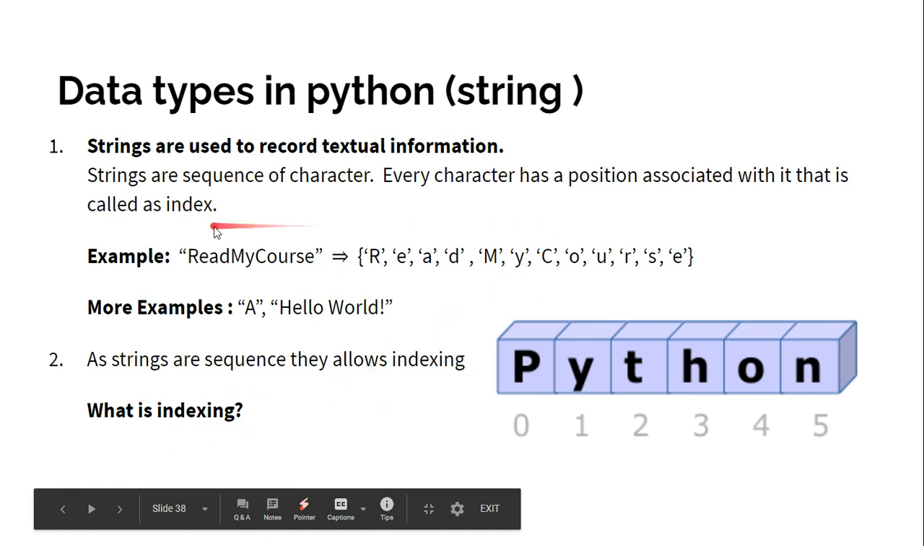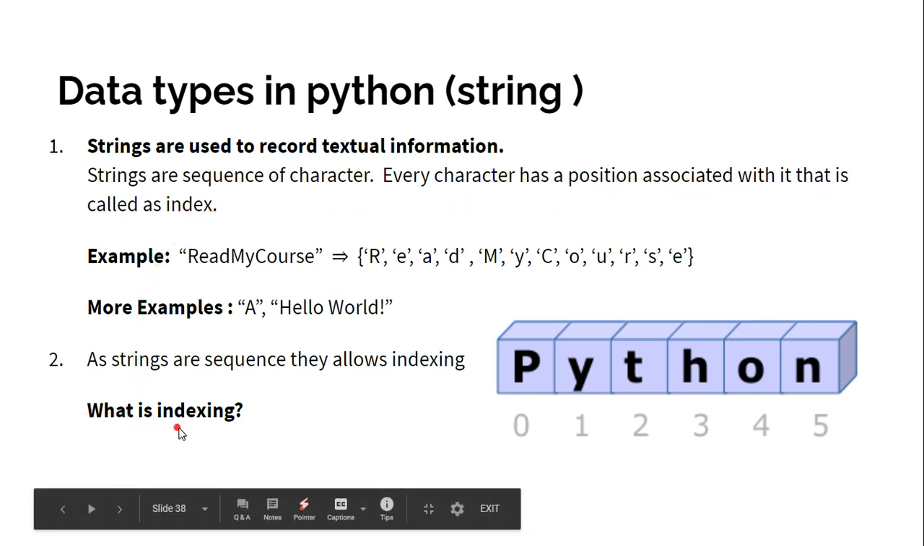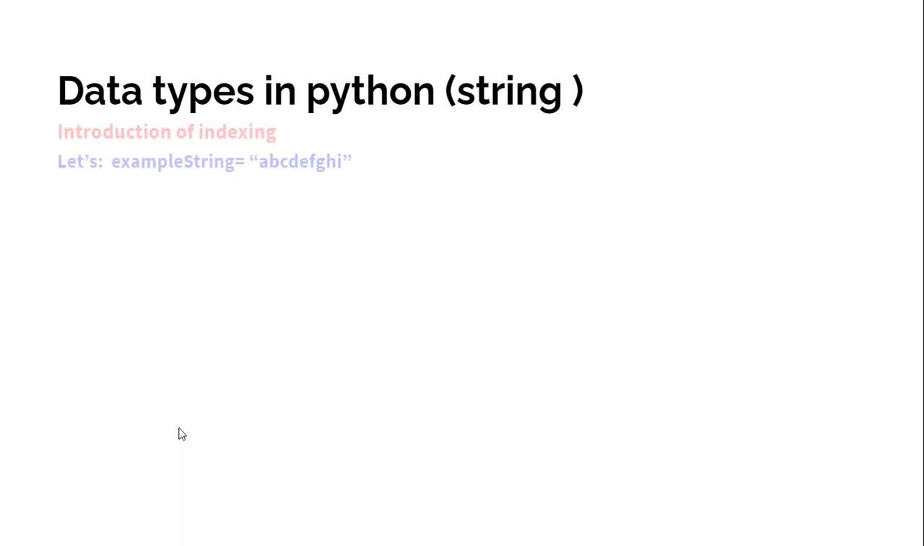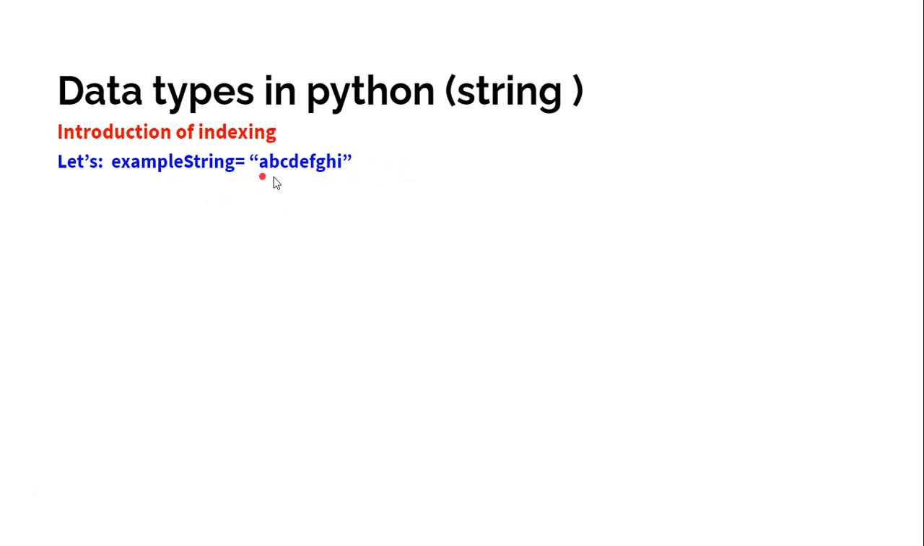Next, I told you that these characters have a position which is called an index. So now we will go to indexing. Why do we use an index? Suppose that we have an example string like A B C D E F G H I. If I ask you what the characters are here, they are A B C D E F G H I.